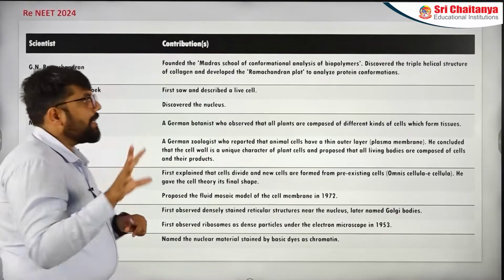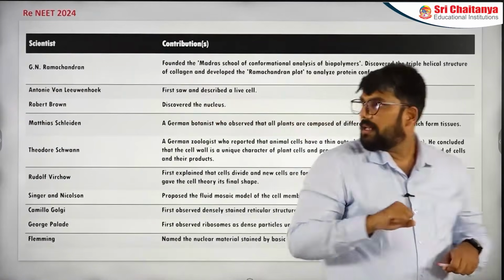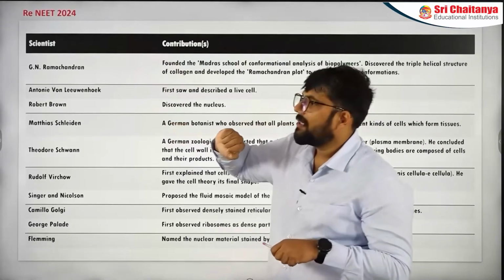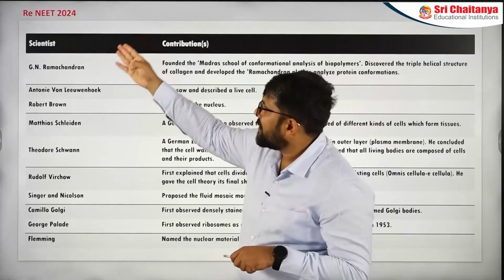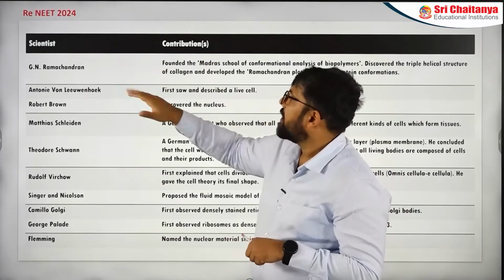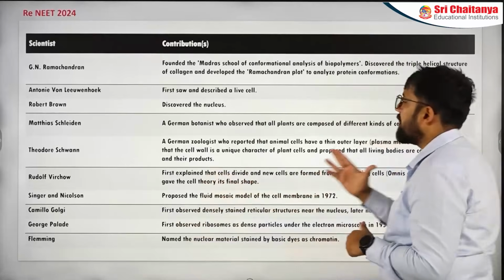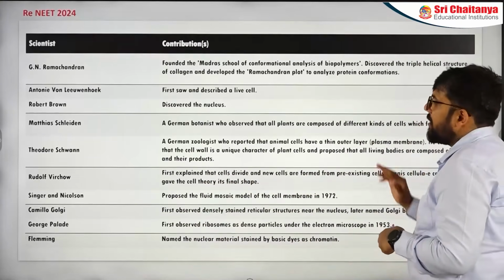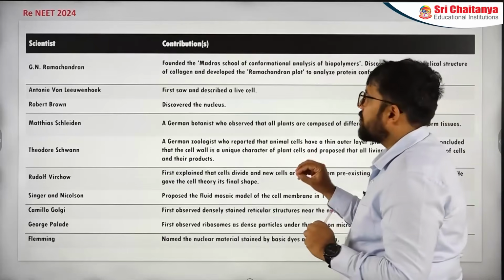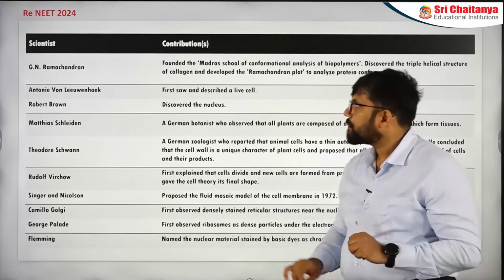The first table is dealing with the scientist part of it. When it comes to the scientist part, I have mentioned that one question on G. N. Ramachandran actually came in NEET. I will mention later where the other NEET questions have appeared. These are the scientists and these are their contributions. In most of them, we have added the years, but you have to add years also, because matching makes an important question in this particular part.